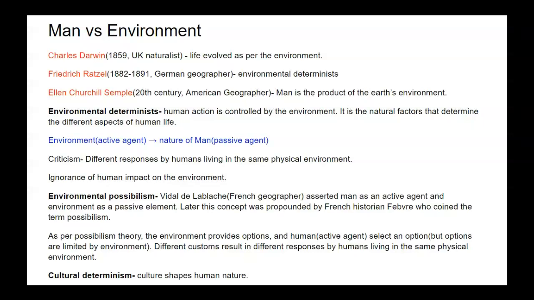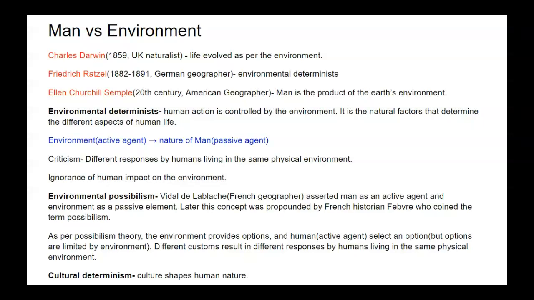The next theory was environmental possibilism. It was given by the French geographer Vidal de la Blache. He asserted man as an active agent and environment as a passive agent. Later, this concept was propounded by the French historian Febvre, who coined the term possibilism or environmental possibilism.